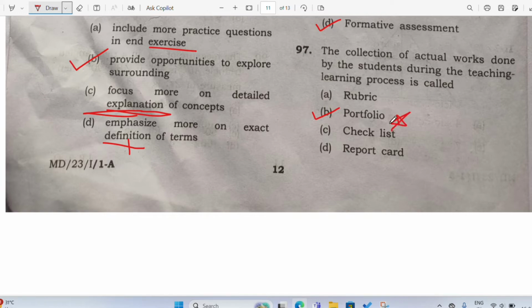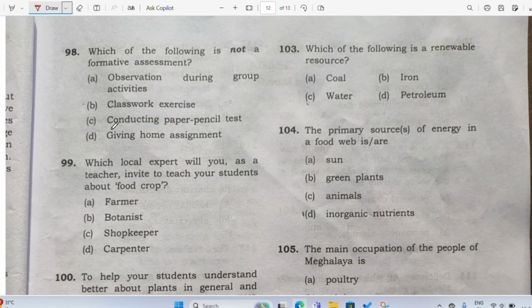All right, you have to remember, this is an important question which you have to remember. So the collection of actual works done by the students during the course learning process is called portfolio. Great. Let's go to the next question now.